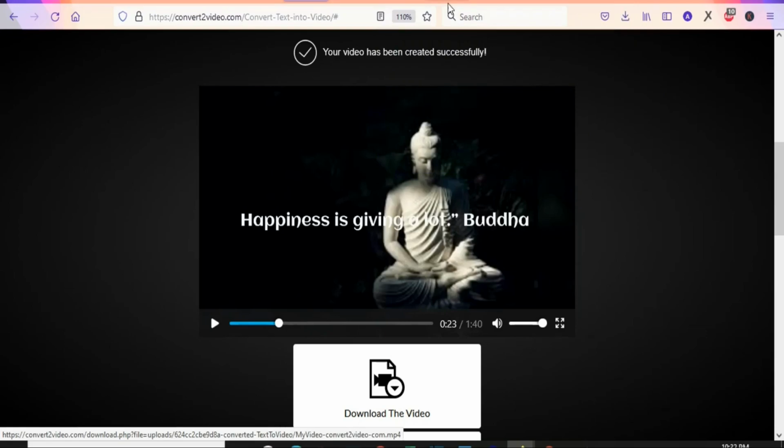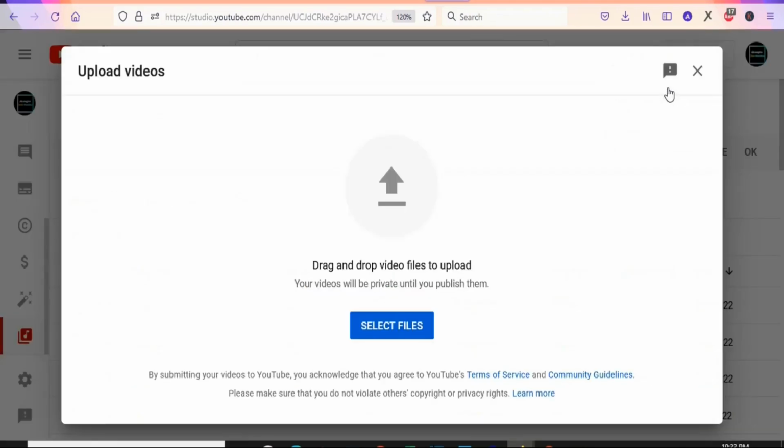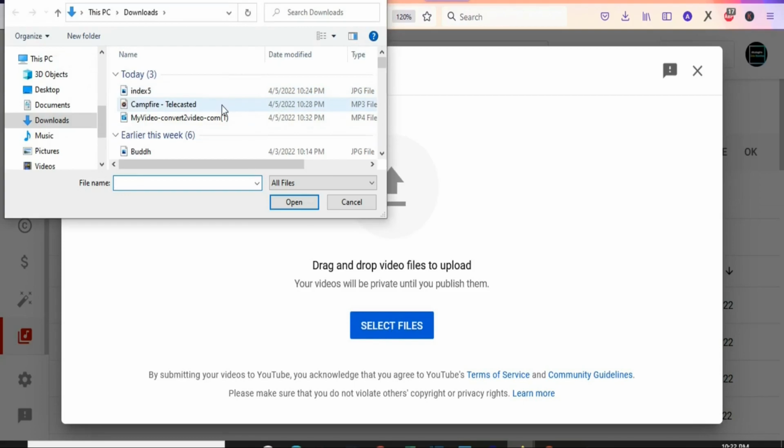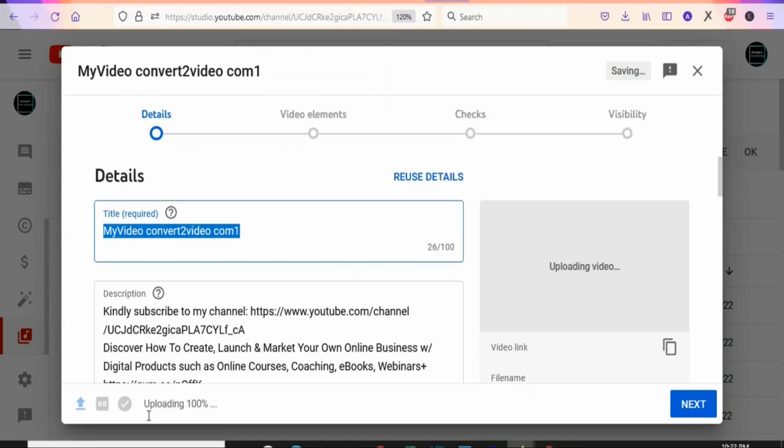Once you have your full video, the next thing is that we are going to upload the video onto YouTube. Once you are on your channel, what you are going to do is that you're going to click on create and then select upload video so that you can upload your video onto YouTube. Once you click on that, you are going to see a page like this. Just select files. Once you click on that, you are going to come here. This is the video and you are going to select it. Click on open so that you can upload the video onto YouTube. As you can see, the video is 100% uploaded.